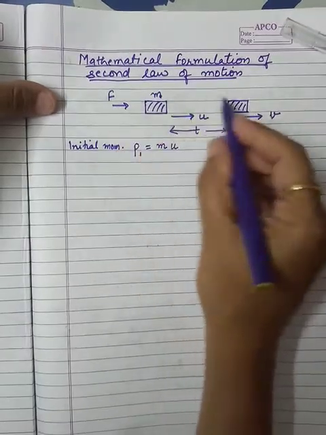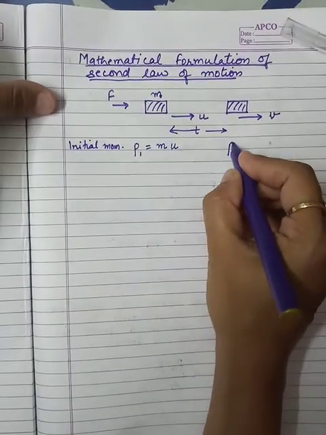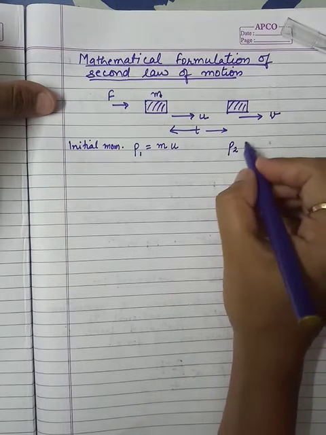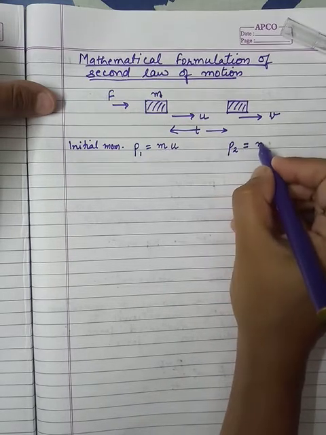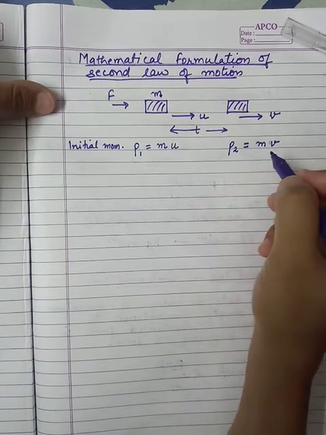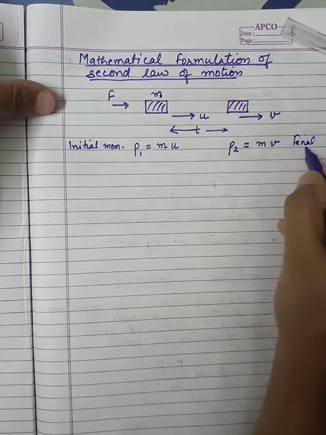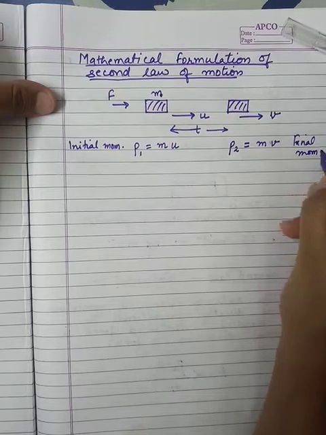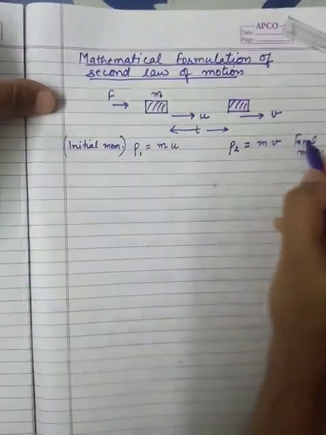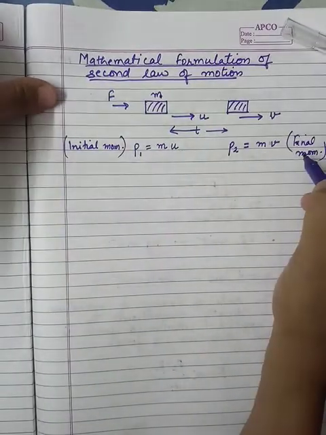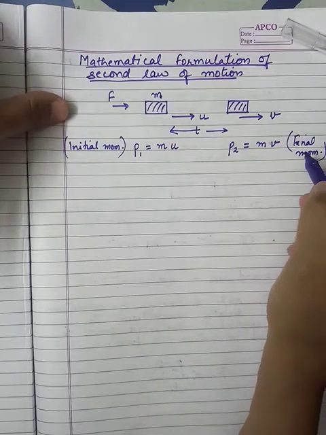Now after applying the constant force F, it becomes final momentum, that will be m into final velocity v. So we are having initial and final momentums, right?